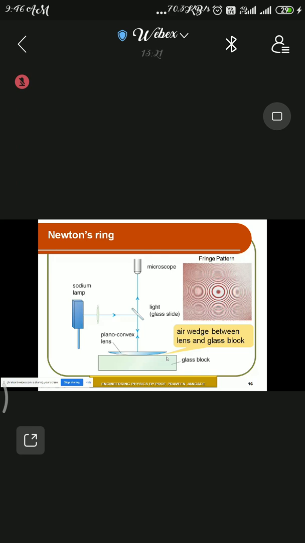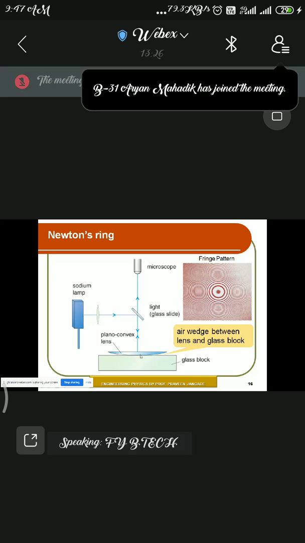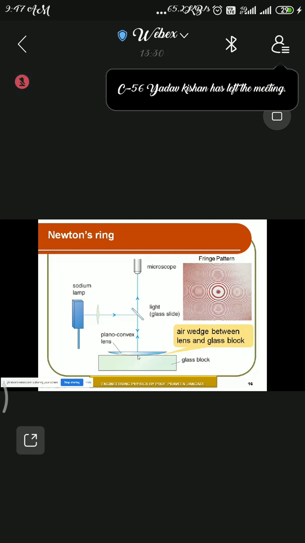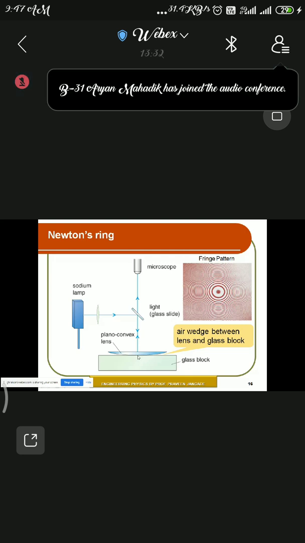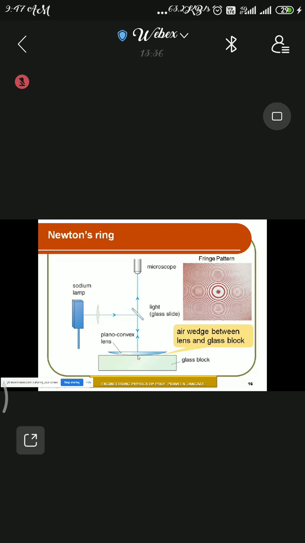If you observe the thickness of this gap, at the point of contact the thickness of this film is almost zero, so we can say t is very less than lambda, and it progressively increases toward the other end.